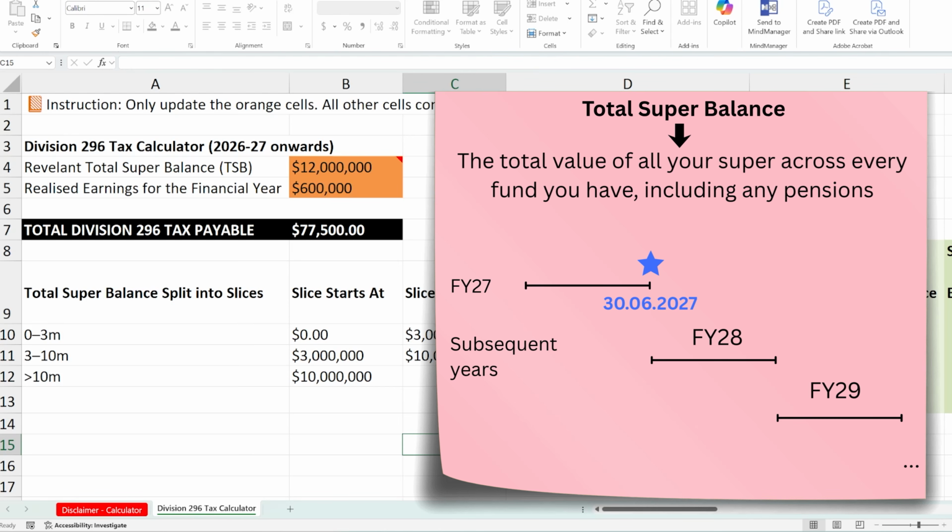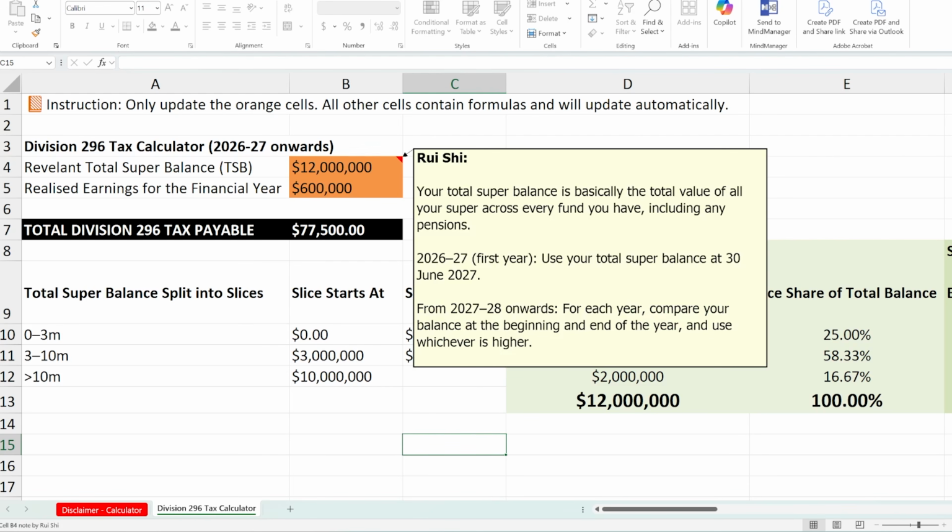For subsequent financial years, however, you compare your total super balance at the beginning and end of the year and use whichever is higher. I've added this note into the calculator as a quick reminder. The first year method is a one-off transitional rule, and the higher of the two balances rule in later years is basically an integrity measure to stop people doing big withdrawals just before 30th of June to avoid the tax.